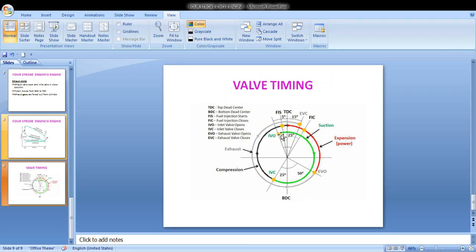Once it becomes fully open, the whole charge will be drawn into your cylinder.